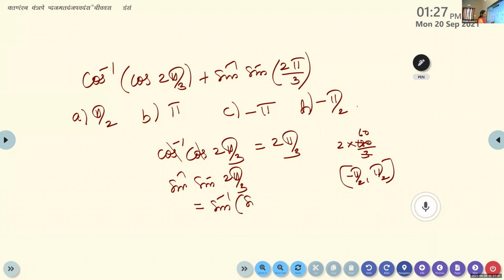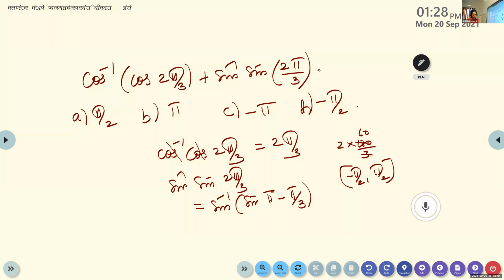Sine inverse of sine of pi minus pi by 3. Is it correct?